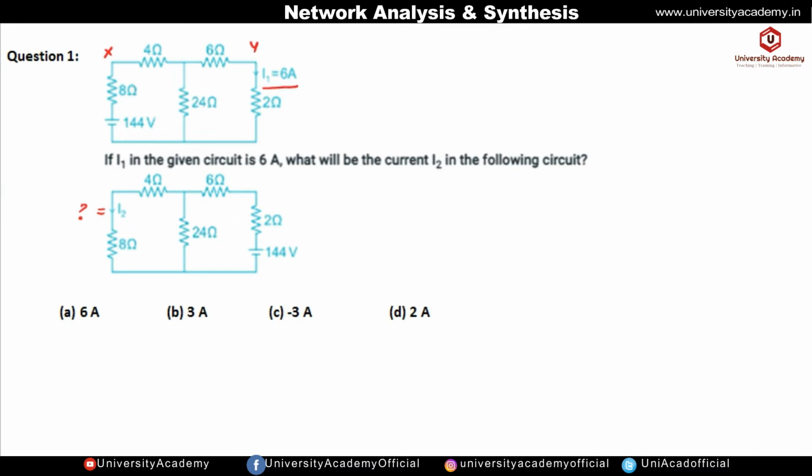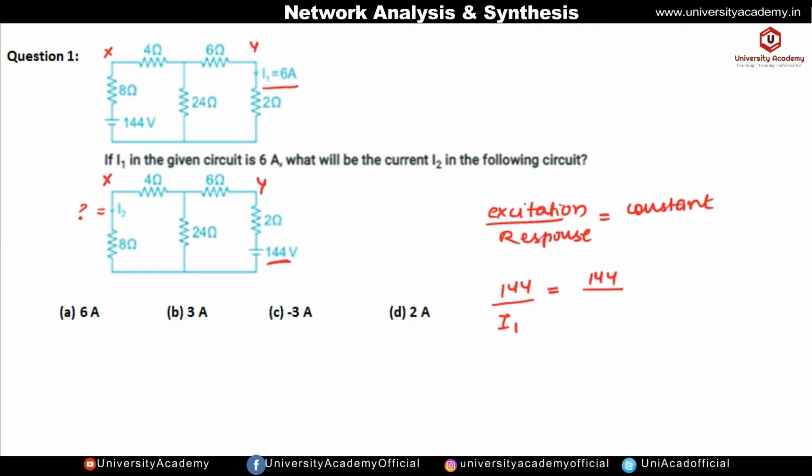Now if we take the ratio of excitation, which means input, to the response, it will be constant. In the first circuit our excitation is 144 volt, and we get a response I1, which is 6 ampere. Now we have changed the position of the excitation: the excitation is now present in branch y and we take the response from branch x. The excitation value is again 144, so this is 144 by I2, since the response is now I2.